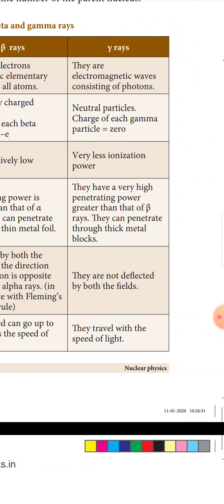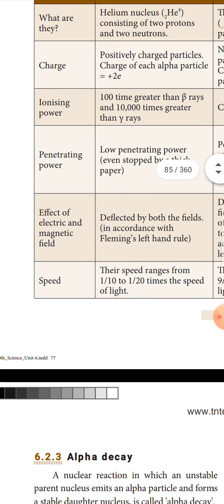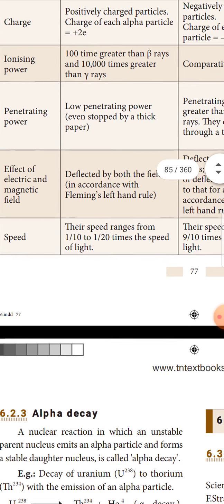Gamma rays have a very high penetrating power, greater than that of beta rays. They can penetrate through thick metal blocks. So for penetrating thick metal blocks, gamma rays can be used because they have very high penetrating power. Then the effect of electric and magnetic field.